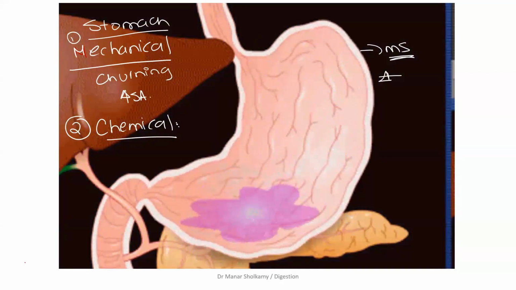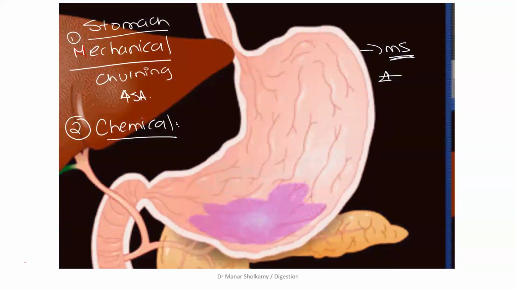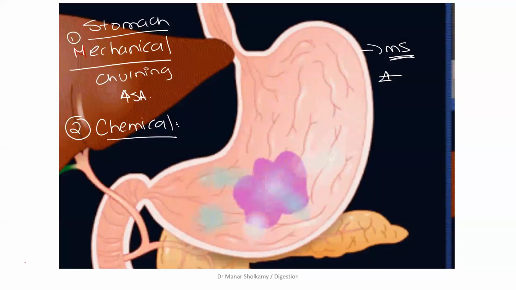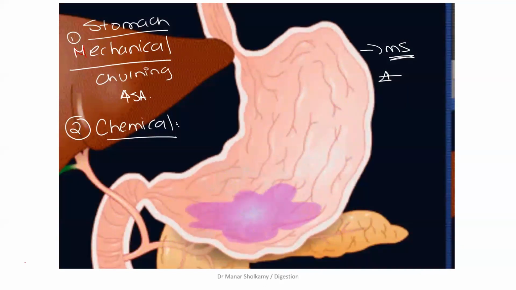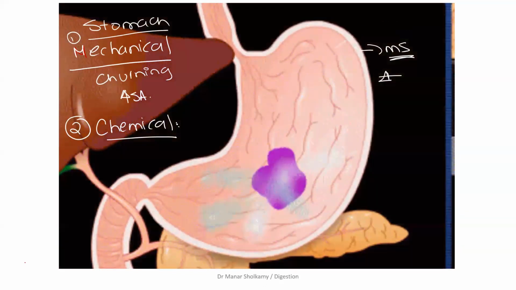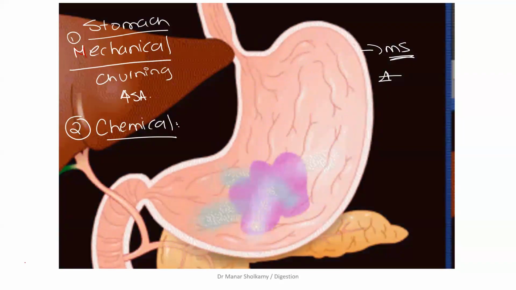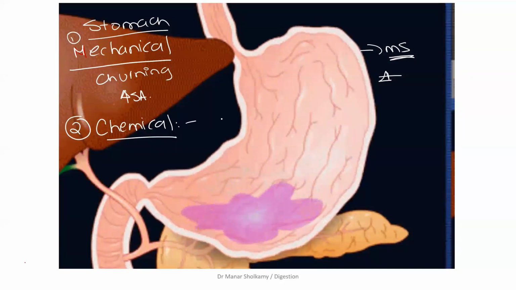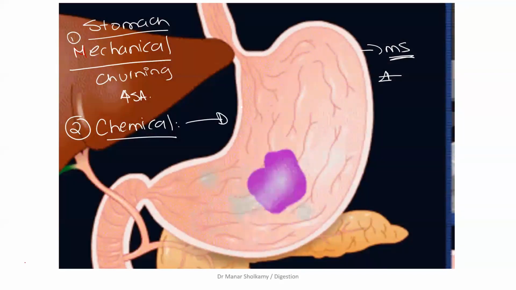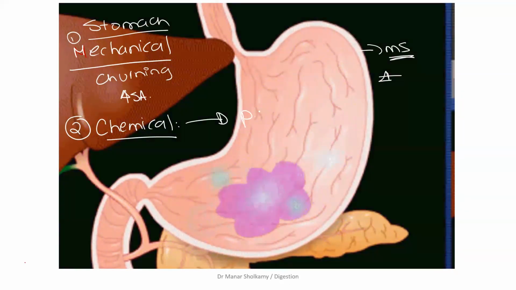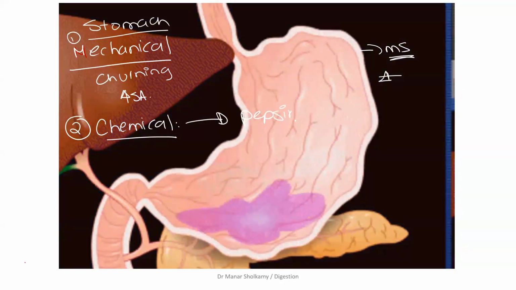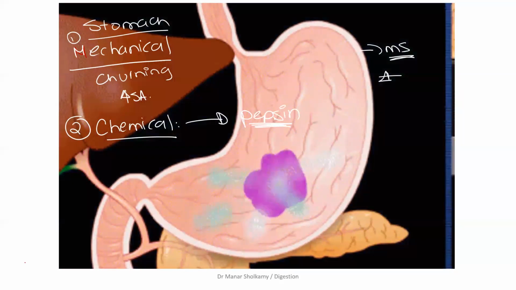What does the stomach produce? Gastric juices. Okay, what is the composition of those gastric juices? What does the gastric juice contain? Enzymes. It contains which enzyme? Pepsin. Yes, the pepsin enzyme. And what does this pepsin enzyme break down?